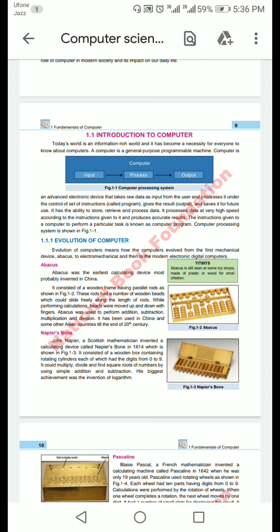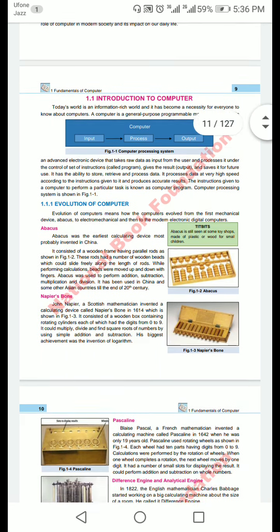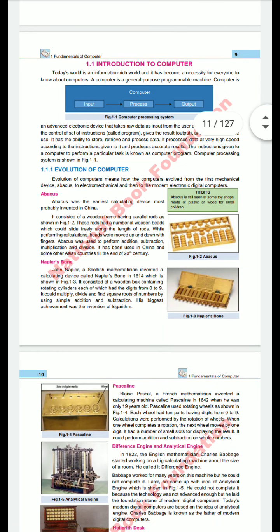Introduction to computer. To introduce the computer, I already gave some lectures, but this is a proper lecture about the introduction to computer. Now, the basic definition of computer. Computer is an electronic device which takes data as input, processes that input and shows the result as output.